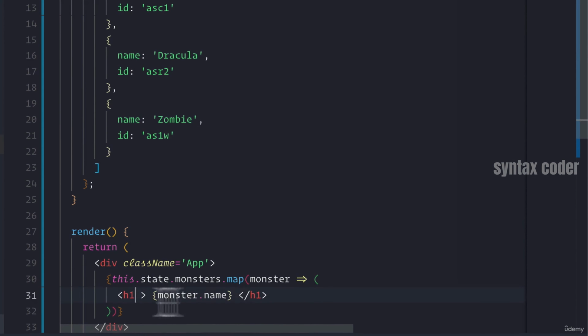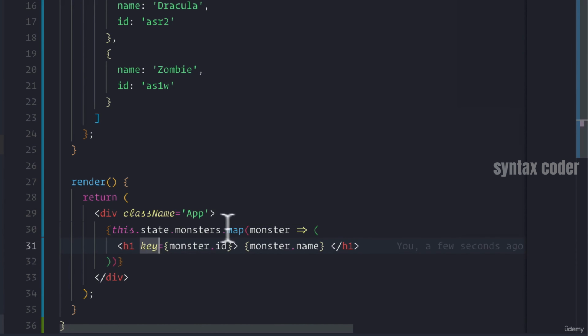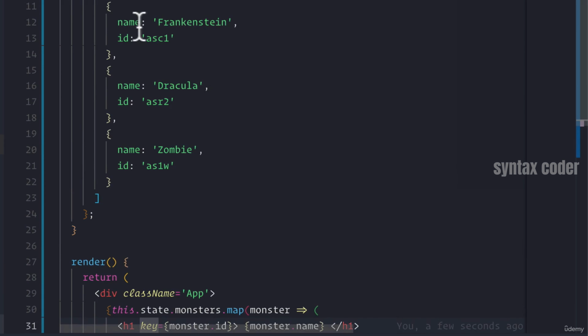The reason why we want a unique key is because React needs to know what element it needs to update if one of these elements in our array has a value that changes, right?